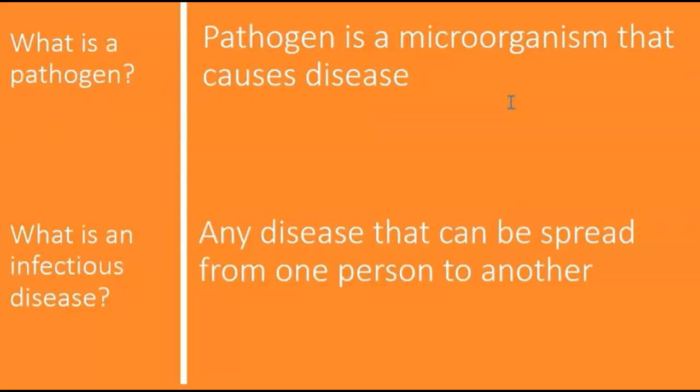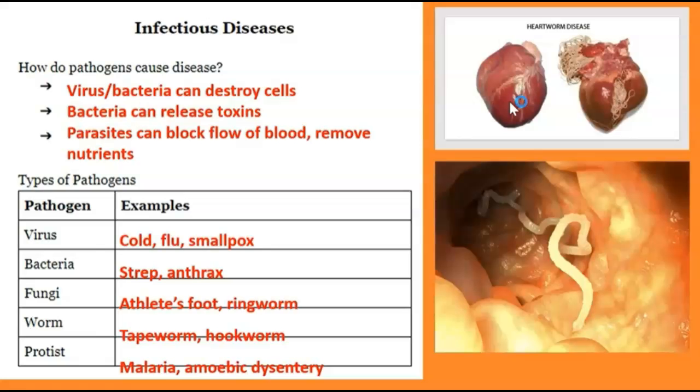A pathogen is a microorganism that causes disease. Again, it could be a bacteria, a virus, a protist. We classify diseases as infectious if they can spread from one person to another. If they cannot do that, they are not infectious. So when we talk about our different types of pathogens, they cause different types of disease. For example, viruses or bacteria can destroy our cells. Bacteria can also release toxins that make us sick. Parasites can block blood flow or remove nutrients from us.